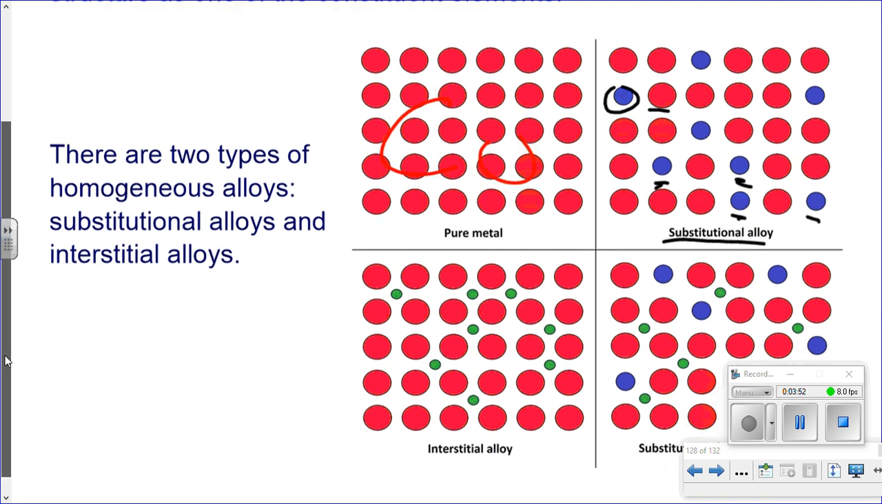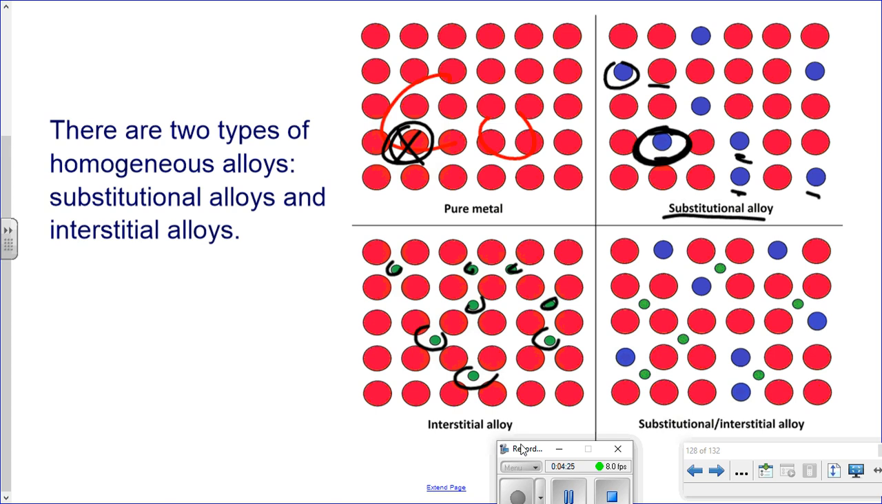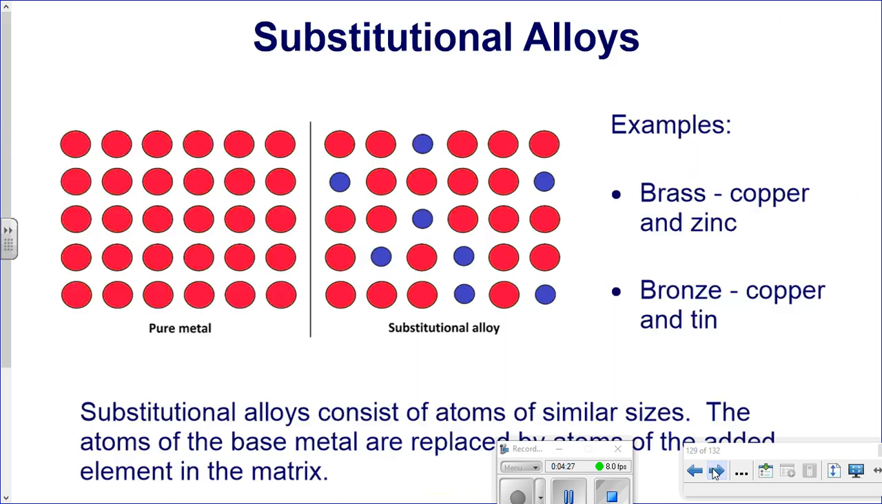Notice, substitutional substitutes. For example, I've substituted that one out and put the blue one in. So it's replacement. Whereas interstitial, inter means between, and now I'm adding things in between, which causes different properties to occur. If you go one step further, you can have substitutional and interstitial at the same time, which again gives us different physical and chemical properties.